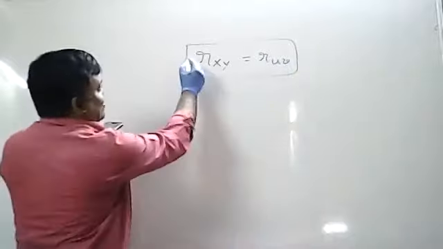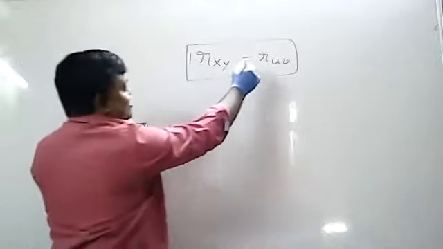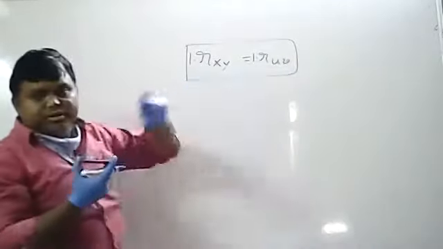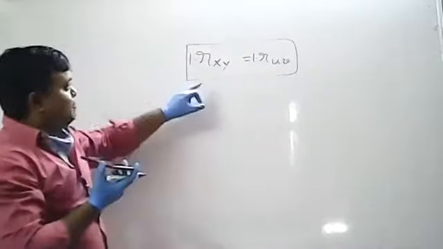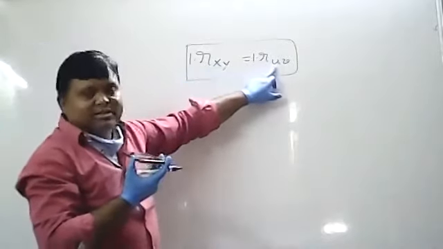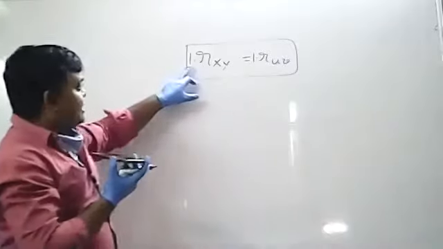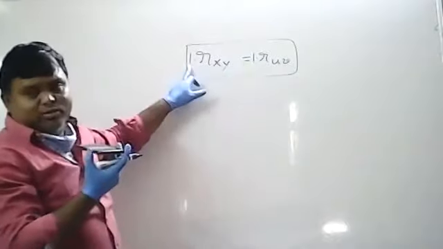If scale is changed, this is called scale. Scale means multiplication, so what is the value? 1 into this one. So here also scale, what is the scale value? 1. If you see property number 3, what is property number 3? Correlation coefficient is independent of change of origin. That means if you change the origin, the value won't change, and if you change the scale also, it won't change. That means 1 is there, here also 1 is there.